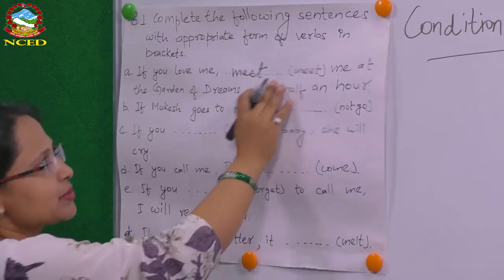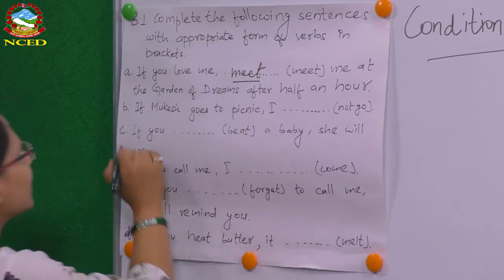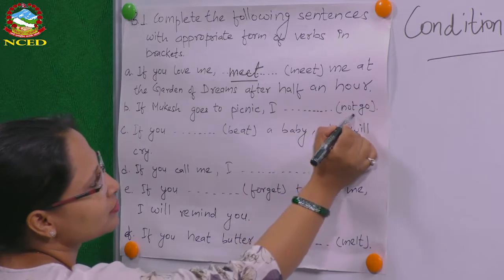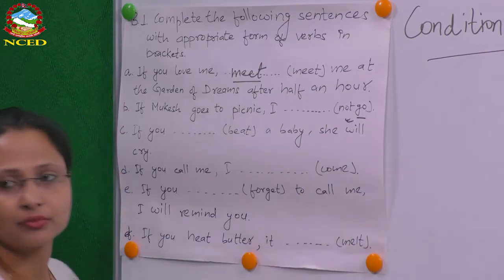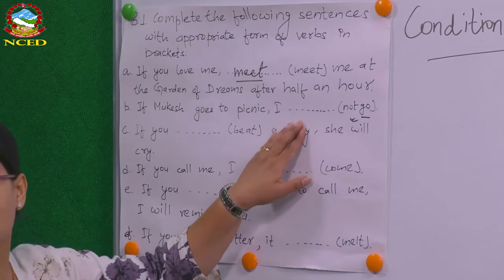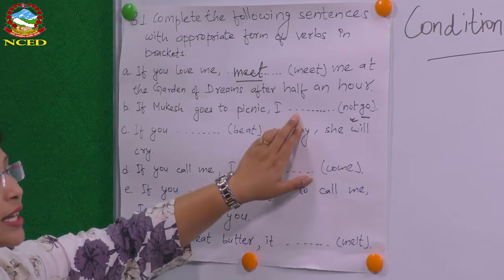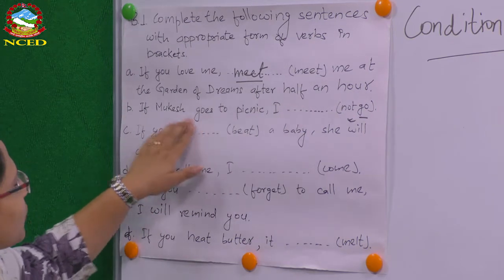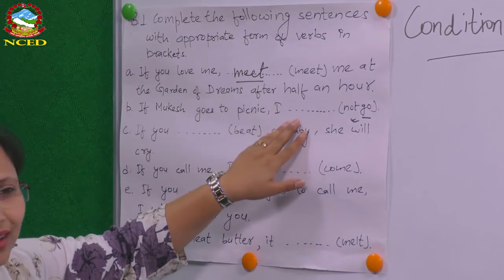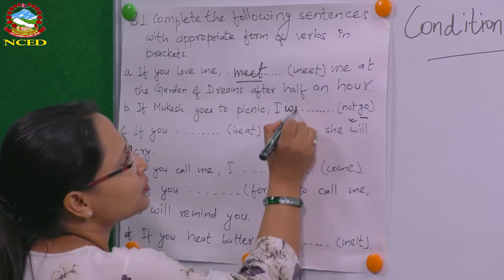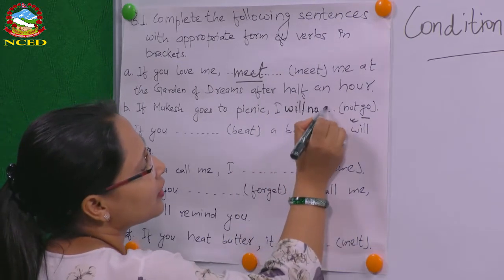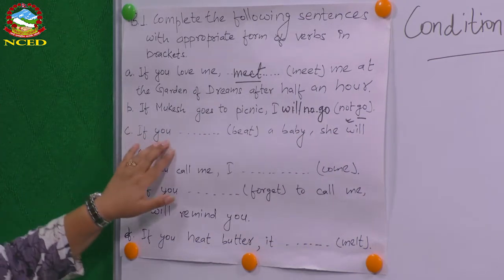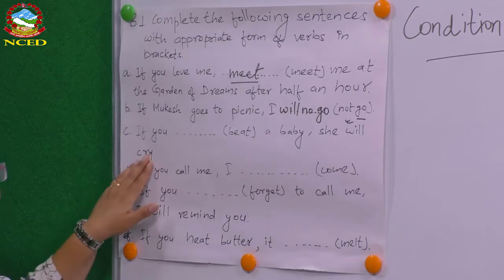Simple imperative sentence here. And number B, if Mukesh goes to picnic, and go is the verb, it has to be negative. So what do you think should be written here? What is the right answer? If Mukesh goes to picnic, yes, will not go. Okay. Number C, if you a baby, she will cry. So beat is the verb.